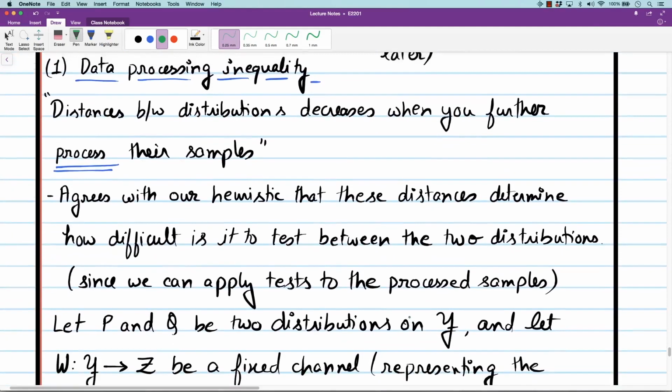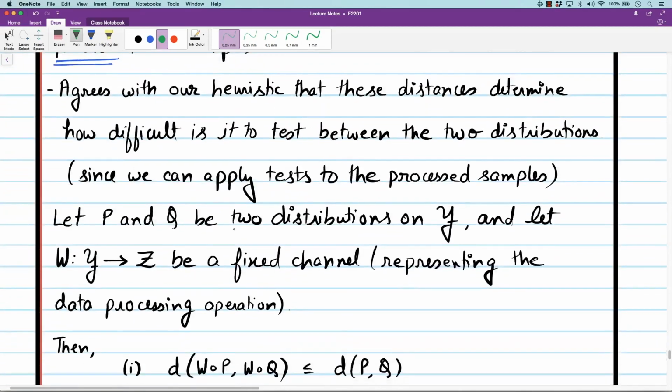Okay. So let me formalize this data processing inequality. Let P and Q be two distributions on Y. So P and Q are two distributions on the same alphabet Y. And consider this channel W. This represents our downstream processing. What W does is look at Y and produce something from this alphabet Z. It's a fixed channel representing a data processing operation.